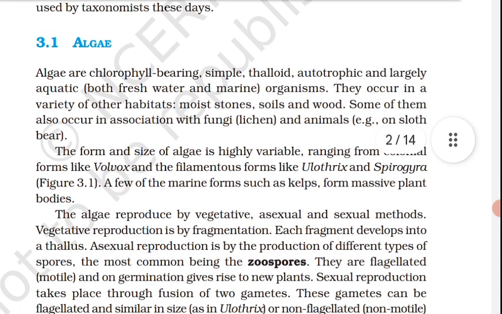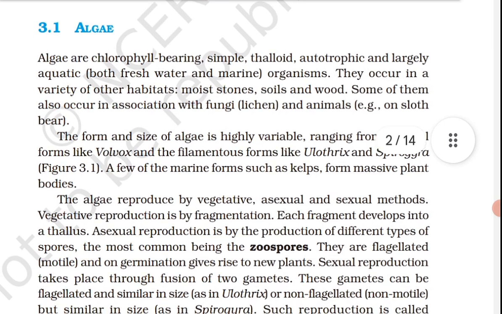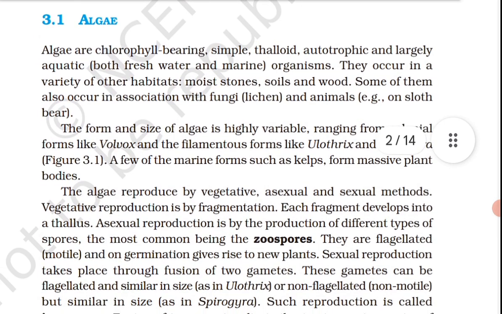Fusion of two gametes dissimilar in size, as in species of Eudorina, is termed anisogamous. Fusion between one large non-motile static female gamete and a smaller motile male gamete is termed oogamous. Example: Volvox and Fucus.